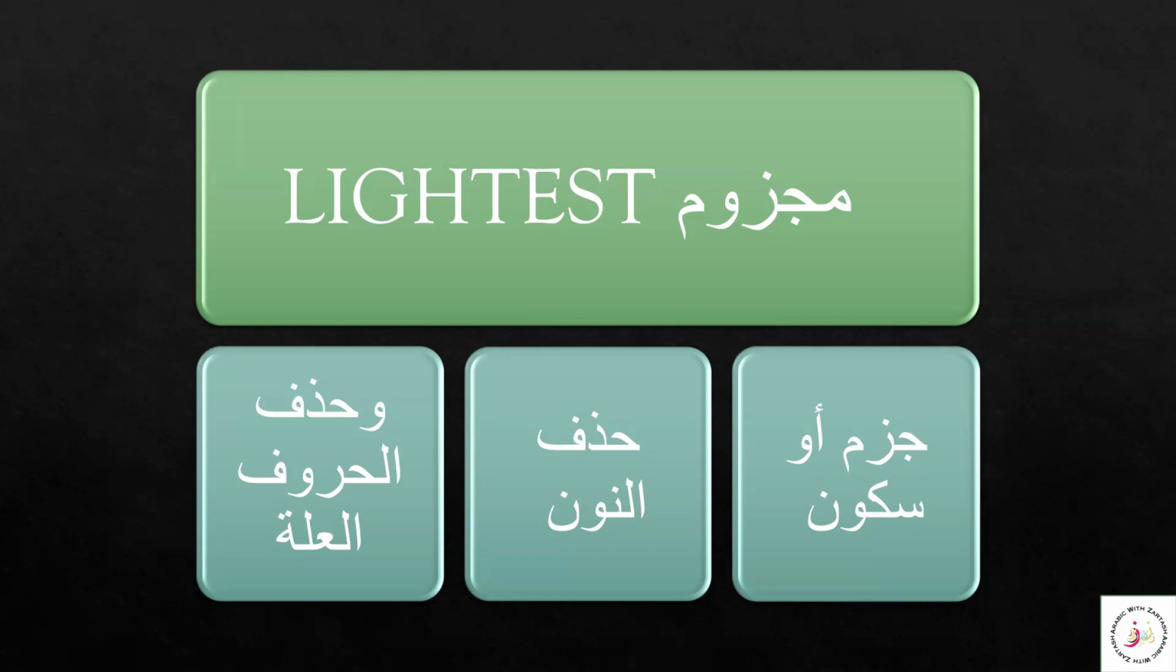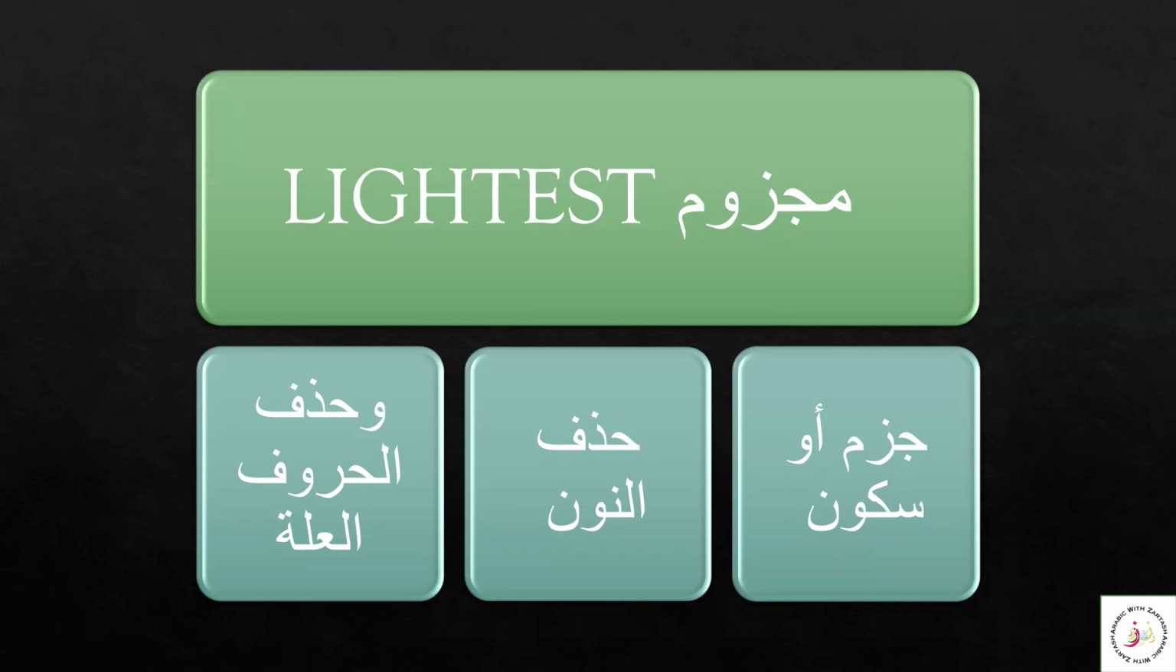Let's continue with our era for Fi'l Mudari. Today, inshallah, we are going to learn about the lightest or the majzoom state of the Fi'l Mudari. We learned about the marfu state and the mansoob state of fi'l mudari, and today inshallah we learn about the majzoom or the jazm state of the fi'l mudari. We can see three signs of the majzoom state for fi'l mudari.